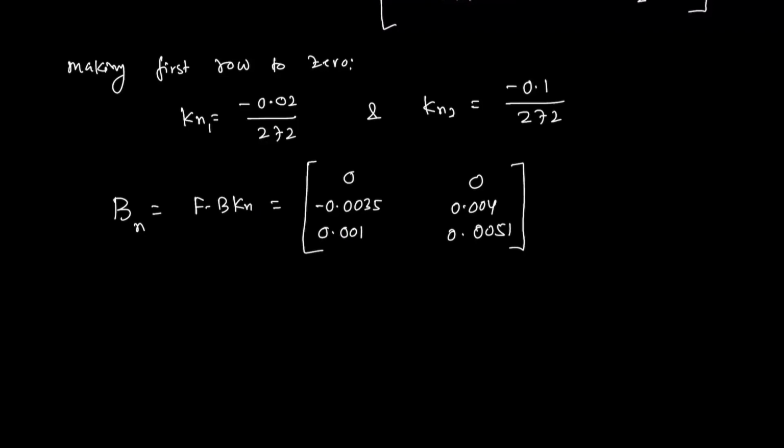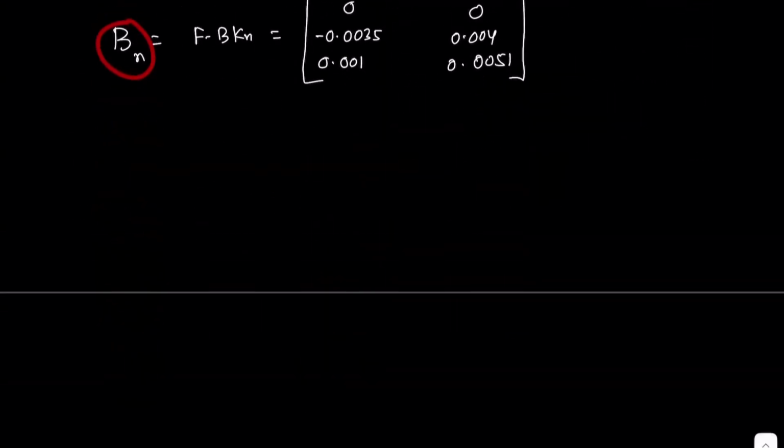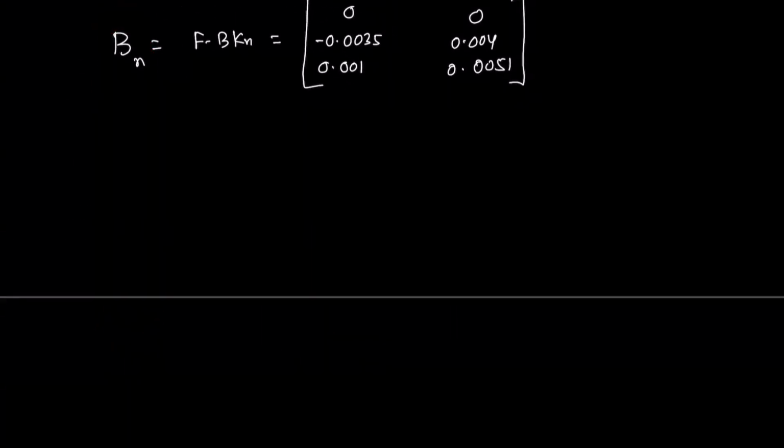Now, if you notice carefully, we are always going to have some effect of noise in the closed loop system, because we have non-zero values here, so some effect is there in the system. But while we do the MATLAB code, we can get a better picture of how it happens. Now we have Bn and we have ACL, so we can find the overall state space model. Let's work on this.